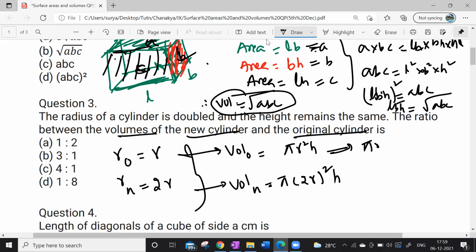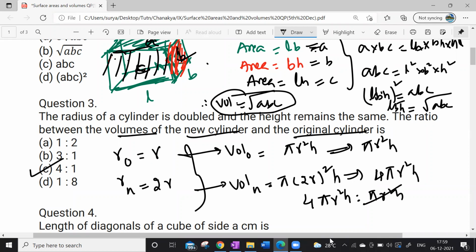So pi r square h times 4, that is 4 pi r square h. Isn't it? Yes or no? Yes, sir. What is it asking for? The ratio of the new cylinder and the original cylinder. So 4:1 is the answer. Very simple, right? It is asking for new first, so pi r square h remains with 4:1.